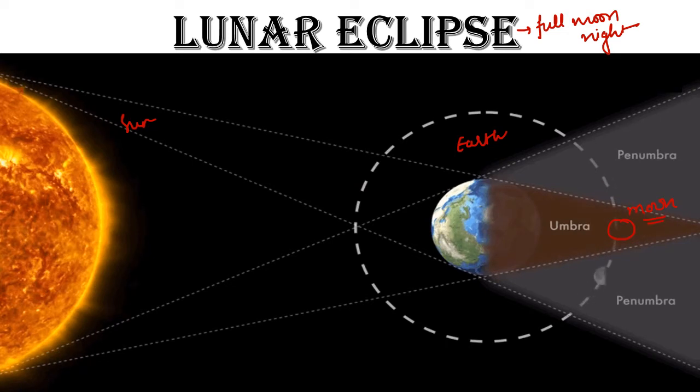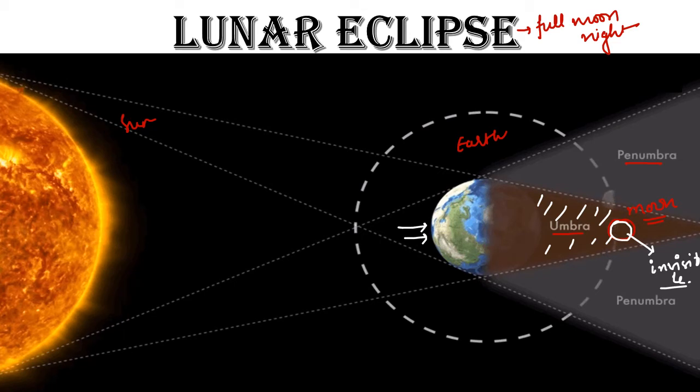Now, as we know that there are two parts in a shadow, umbra and penumbra. So, you can see this portion. It is completely dark. No light from the sun reaches this region. It is the umbra. If the moon lies in this portion, then it will be completely invisible. Thus, it causes total lunar eclipse.